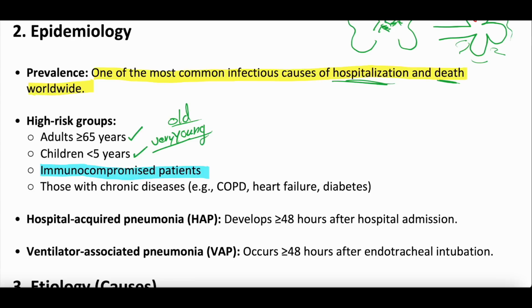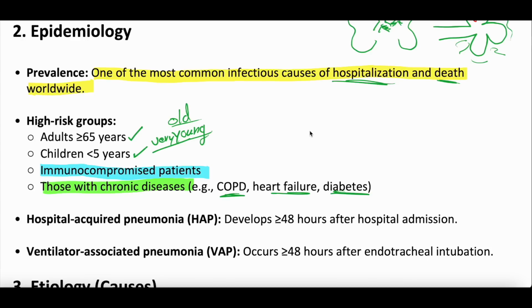And then those with chronic diseases also are higher risk. We see this in our patients with COPD, heart failure, or poorly controlled diabetes. If you have lung parenchymal disease like COPD, you are at higher risk for pneumonia. If you have poorly controlled diabetes, you're at higher risk for all sorts of infections. And if you have comorbidities, you're at higher risk to get sicker from these things. We'll talk about this when we talk about some of the risk stratification tools like CURB-65 and the Pneumonia Severity Index score and all that.